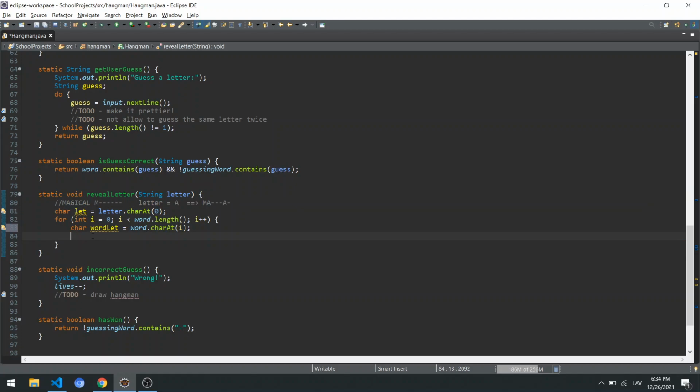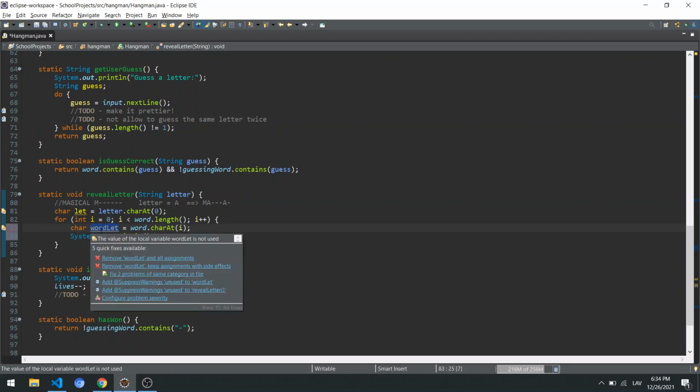And if it's again too hard to write all the algorithm, just have a printout of understanding what's a let, what are you having as the word let, right? What is the letter that you're passing? Try to understand all the variables and slowly put them all together. You might want to write down a separate algorithm just for this method.